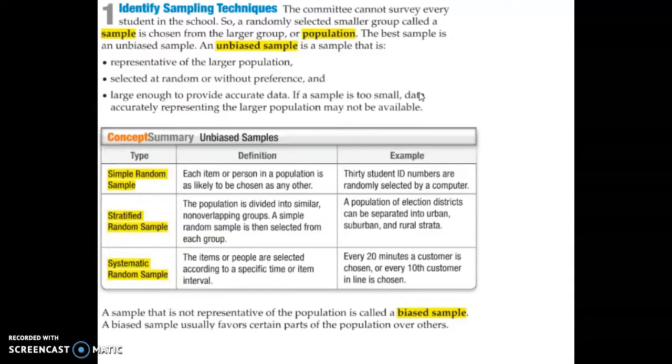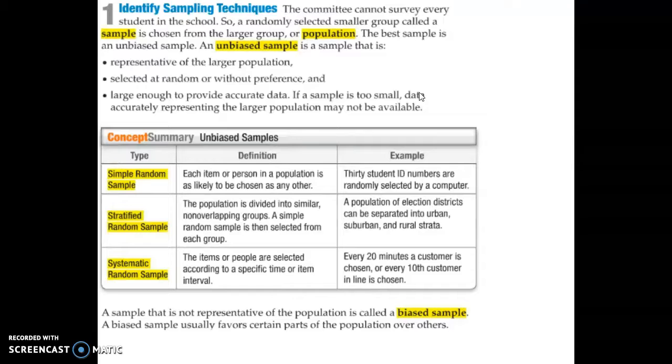All right. So there are three different ways we can get unbiased samples. First is just a simple random sample. You just completely randomly choose a certain number of people. No method to it at all. Now maybe we want to be a little more specific. A stratified random sample is dividing into similar, non-overlapping groups. That'd be like dividing you guys into grades in school, 7th grade, 8th grade, 9th grade, and taking samples from those groups, okay? You still want to do it completely random in there, but you broke them into subgroups that don't overlap.